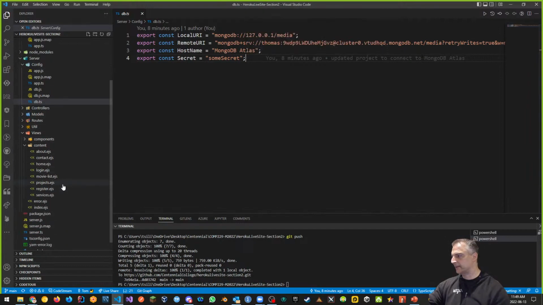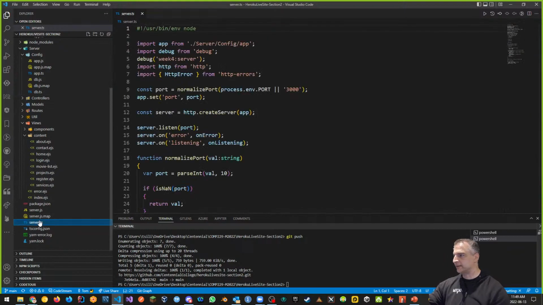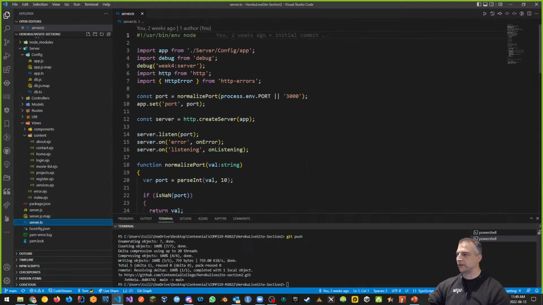Right? Because, well, there's some hints, right? Here's a hint. So remember that in my server.ts, it does one of these. It says process environment port, or 3000.